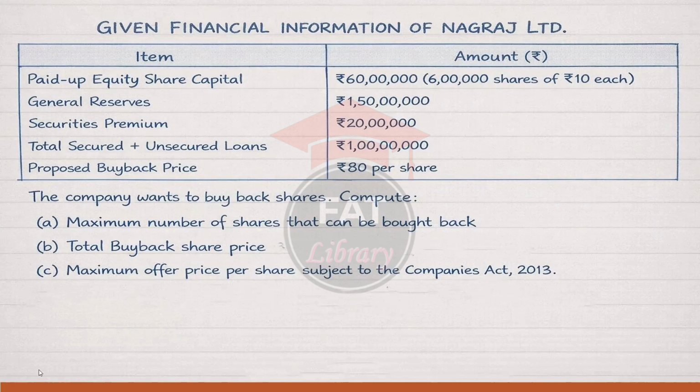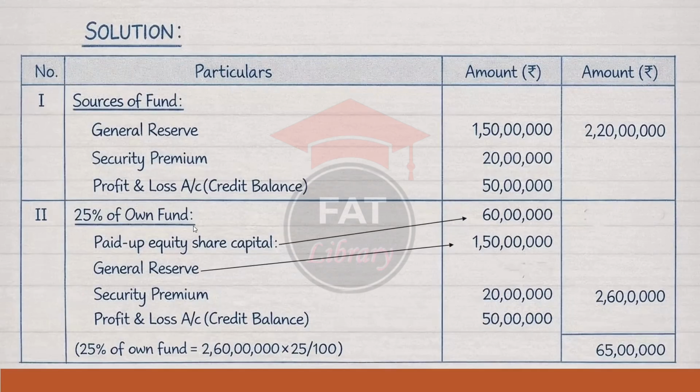Here, as they ask to calculate the maximum number of shares that can be bought back, for that we have to calculate the own funds. As I said earlier in the introduction, the limit on buyback is 25% on aggregate of paid up capital and free reserve in a financial year.